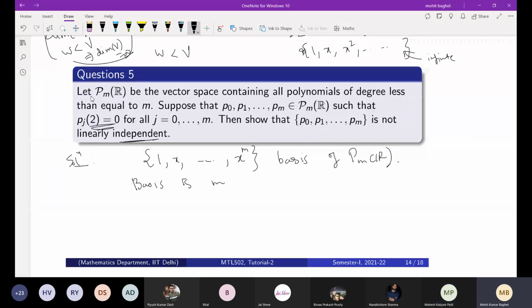So there is a difference. First, I will explain it later. What is the difference between maximum and maximal? You can also explore it, but basis is a maximal LI subset of vector space V.